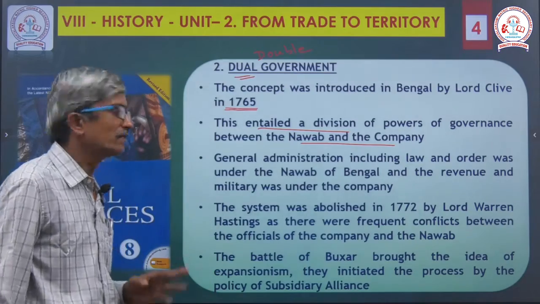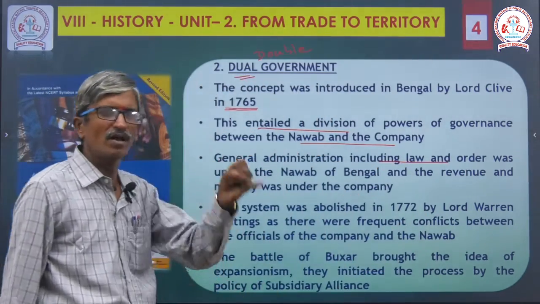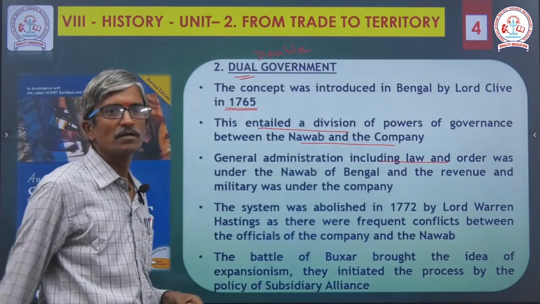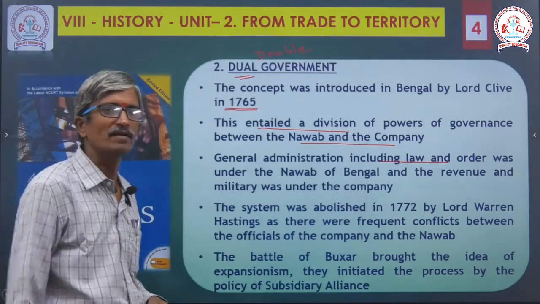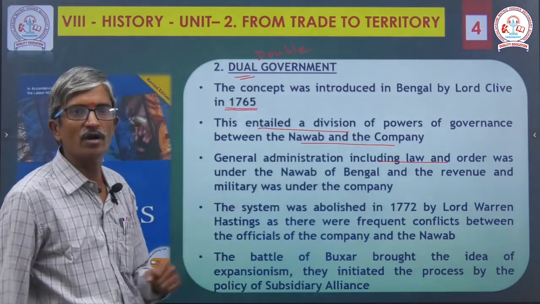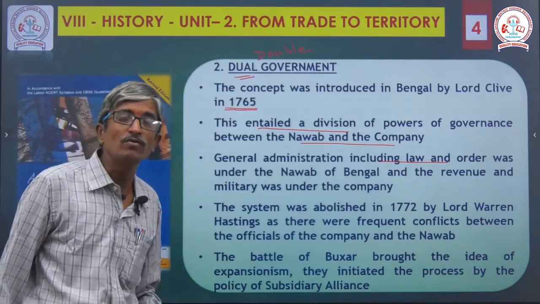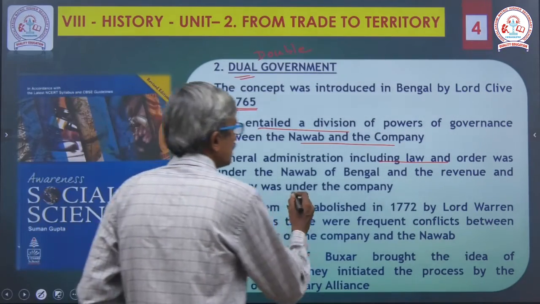General administration, including law and order, was under the control of the Nawab. They gave permission for that, but the main administration, especially law and order, was under the Nawab of Bengal, while the revenue and military were under the company.